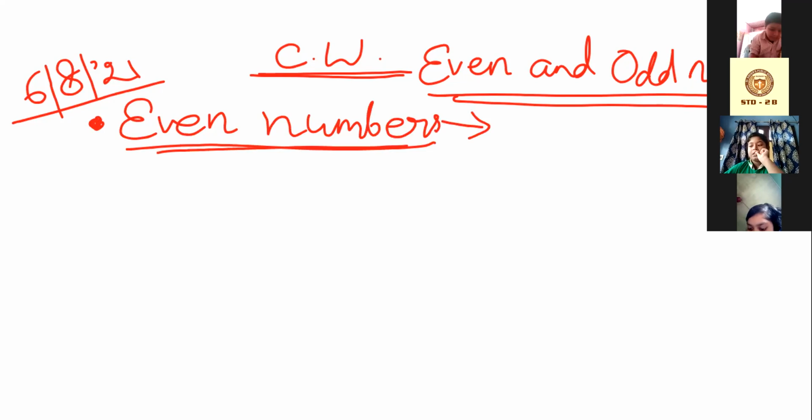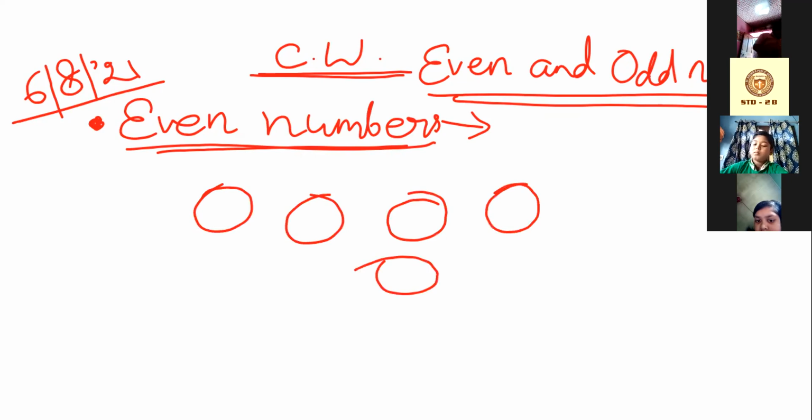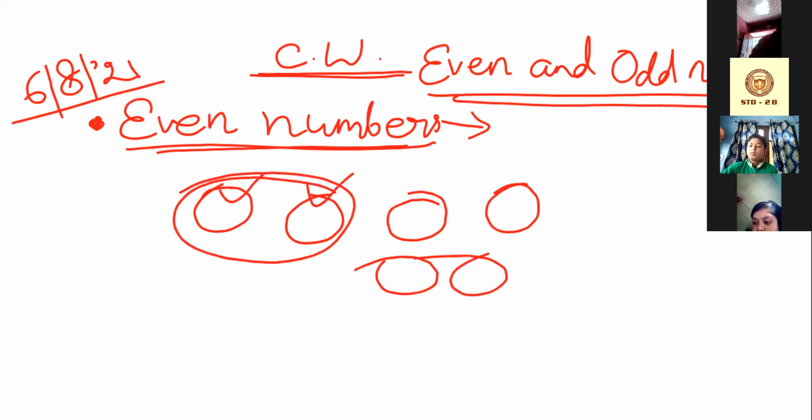Achha, I'll make you understand, okay? And also I'll explain all the things. Before that, at first write this. Basically, even numbers are there which can be arranged in pair of two. Suppose some balls are there. If we can arrange in pair of two, look, here are two balls. Here also pair of two. Here also pair of two. Then we can say these are even numbers.